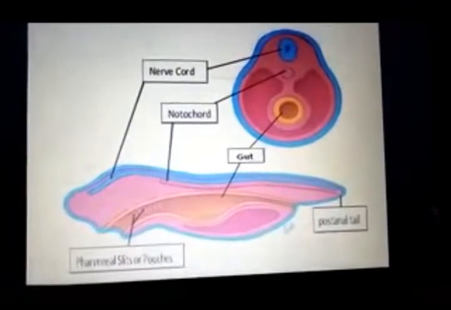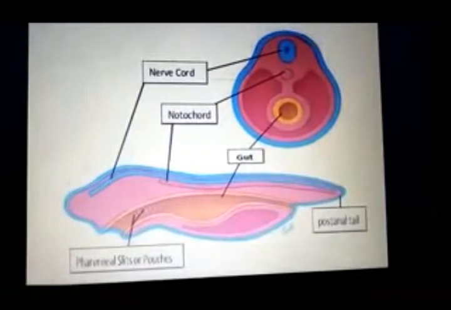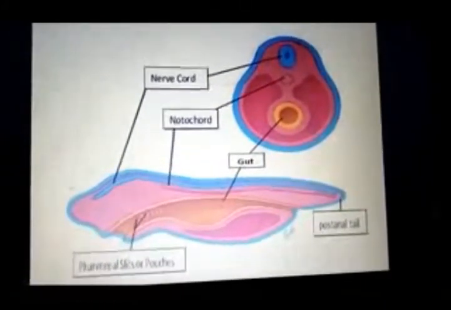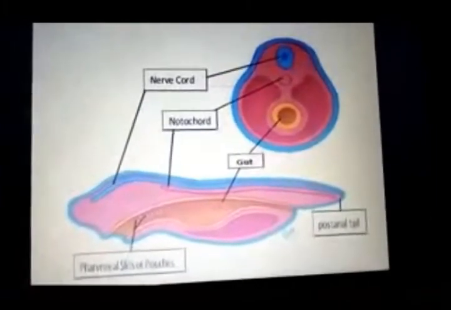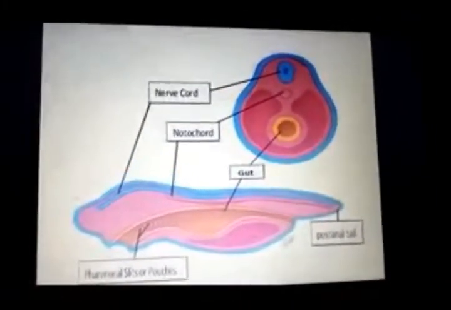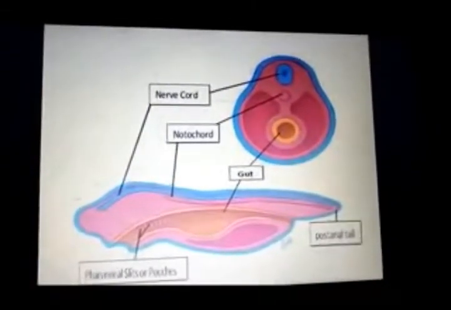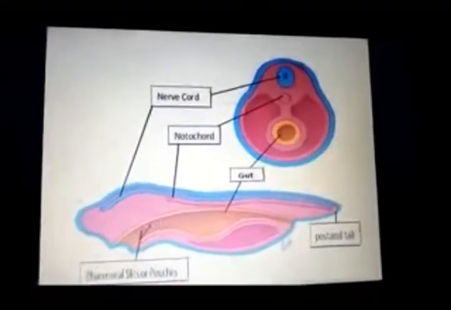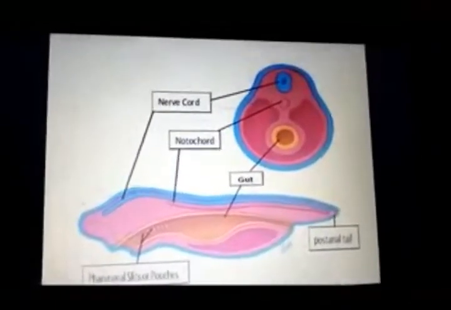So these are the four basic unique characteristics of the chordates, which appear in chordates at some stage during their development, and sometimes all four characteristics are present at the same time in the chordates. So this is about the basic characteristics of the chordate.